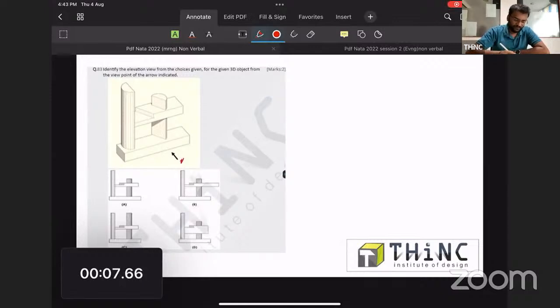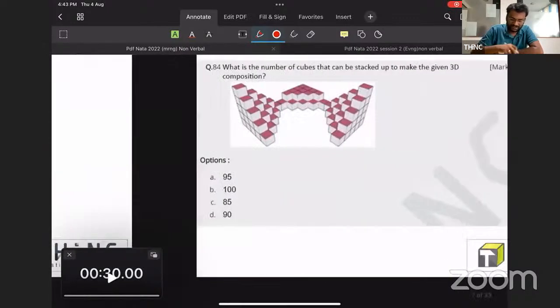Elevation from the direction of the arrow has been asked. Very good, Himanshu. That's it. It's option A. So option A is the right answer for this question. You can easily view those things from this direction. You can count the number of surfaces, and in that way you can solve these questions.